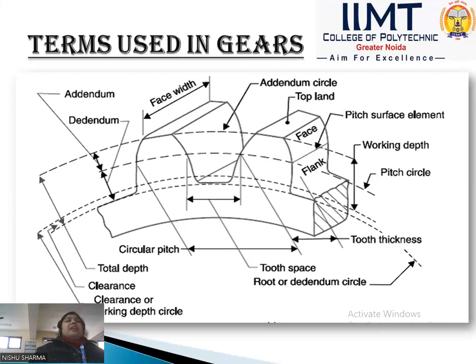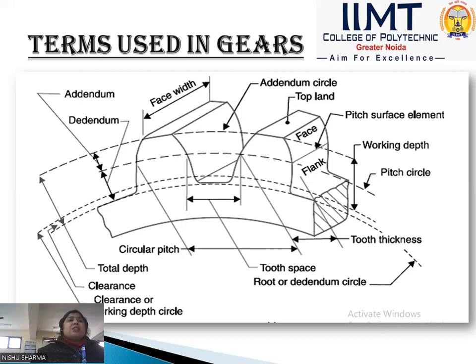In this diagram, we see that the addendum is the radial distance of the tooth from the pitch circle to the top of the tooth. Okay, addendum is the radial distance from the pitch circle to the top of the tooth, and the second terminology is dedendum. Dedendum is the radial distance of the tooth from the pitch circle to the bottom of the tooth. Okay. Next are the two terms addendum and dedendum: addendum for the top of the tooth and dedendum for the bottom of the tooth.